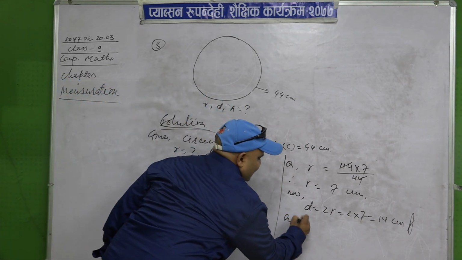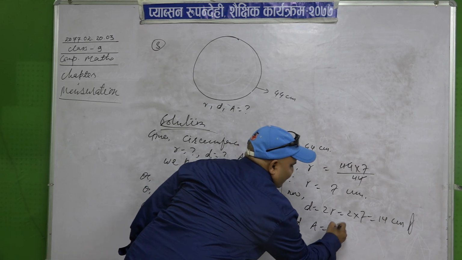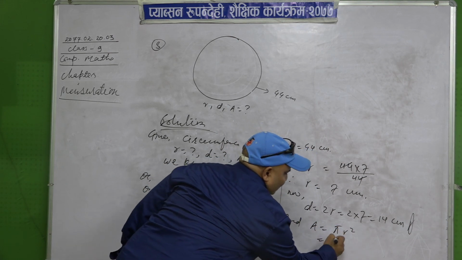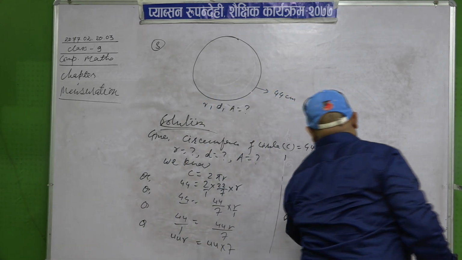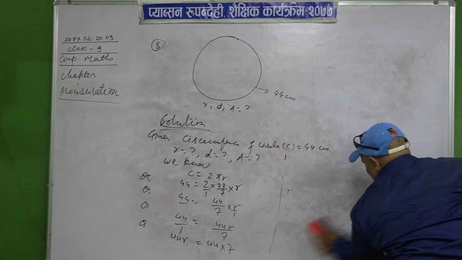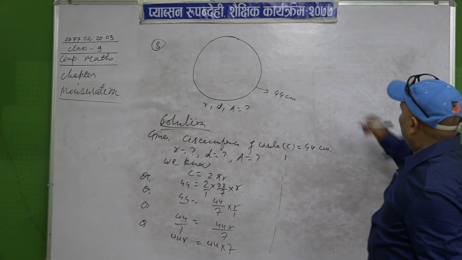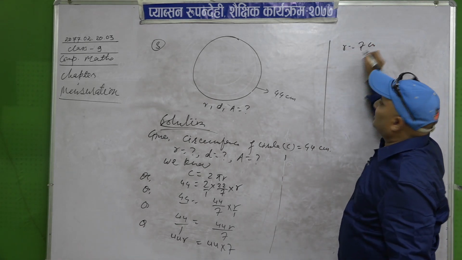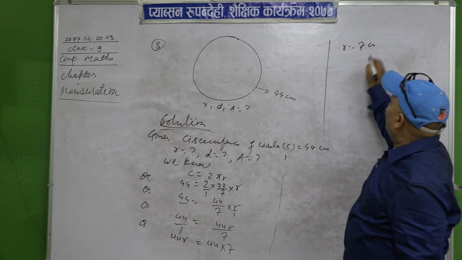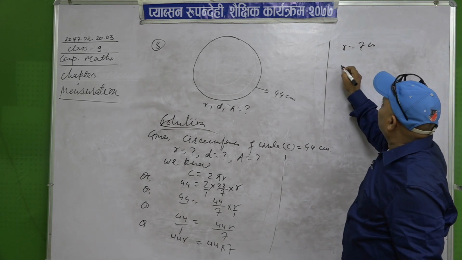And A, we know, is pi r square. The value of pi is 22 upon 7. We have the value of r as 7 centimeter.